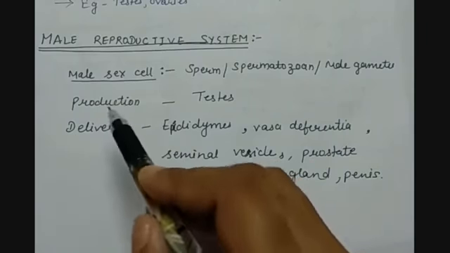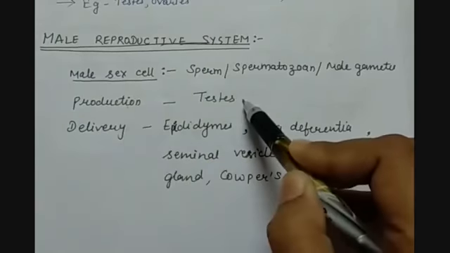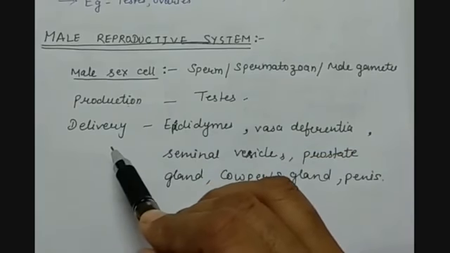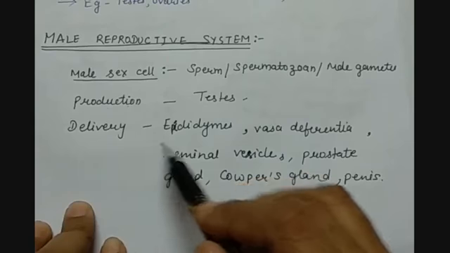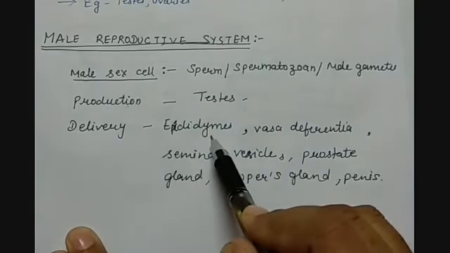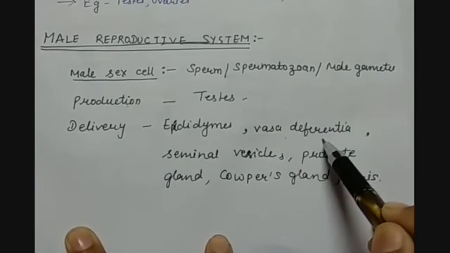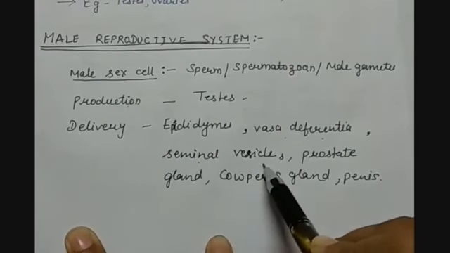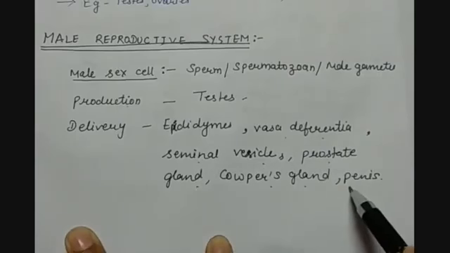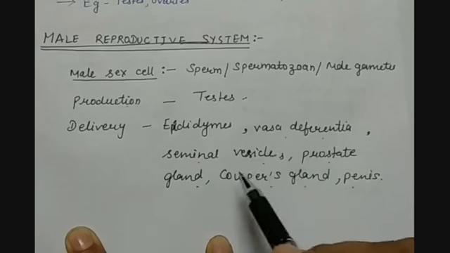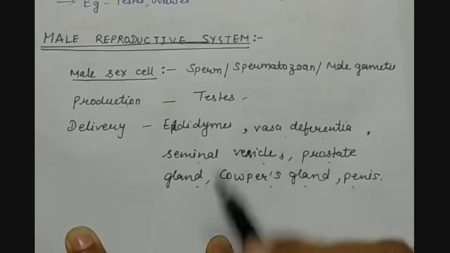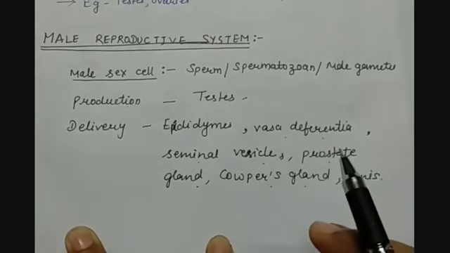The production is done by the testes, and delivery, transportation and nourishment are done with the help of parts called epididymis, vasa deferentia, seminal vesicle, prostate gland, Cowper's gland and penis. We will understand them one by one, but let us see how they are organized in the male body.